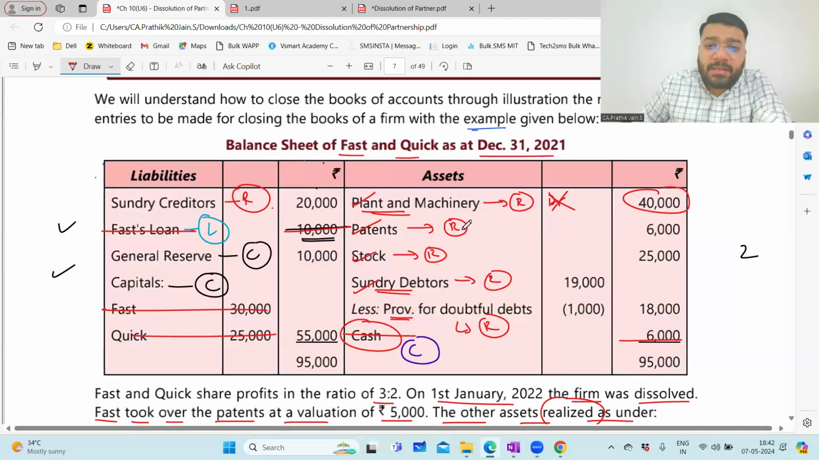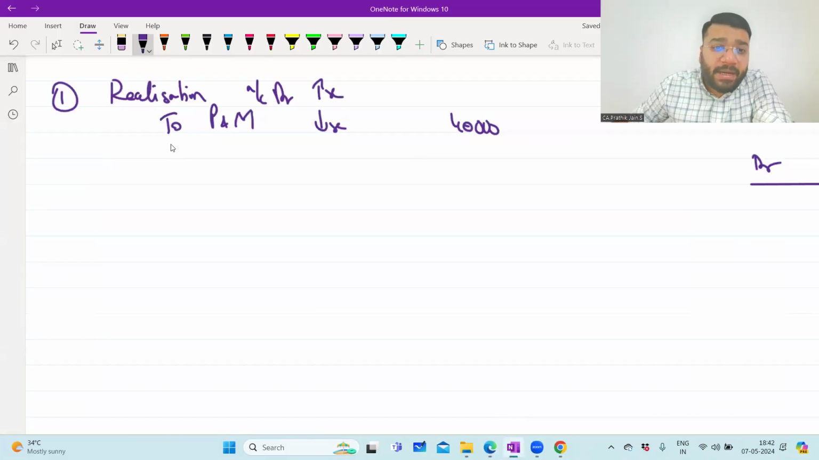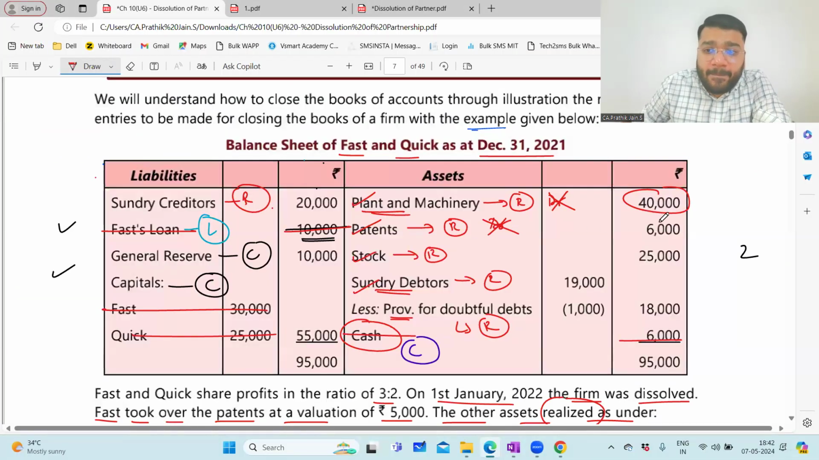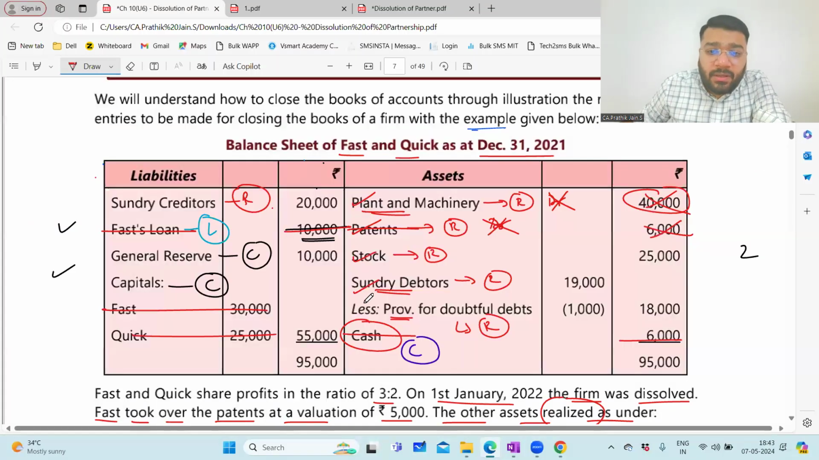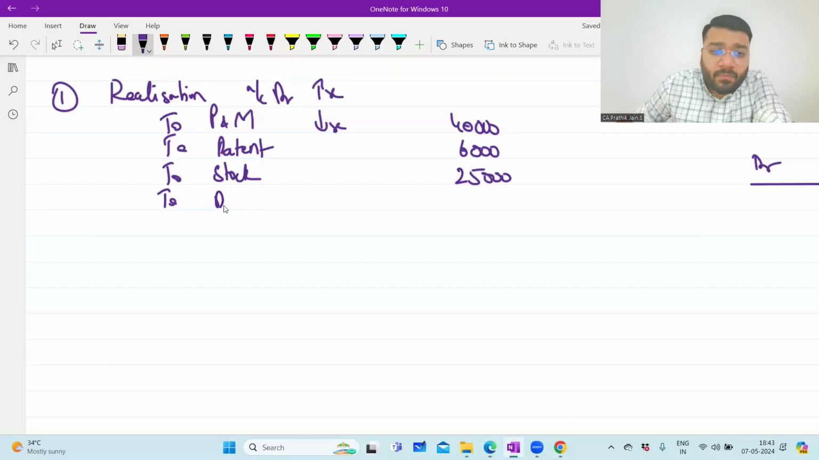Similarly, people, patent is on the asset side. Asset is having a debit balance. To close the patent in debit, I have to put patent in credit. So to patent, 6,000. Next is stock. Stock currently 25,000 in debit. To close, I have to put stock in credit. So to stock 25,000 rupees. Debtor 19,000 in debit. To debtor 19,000.